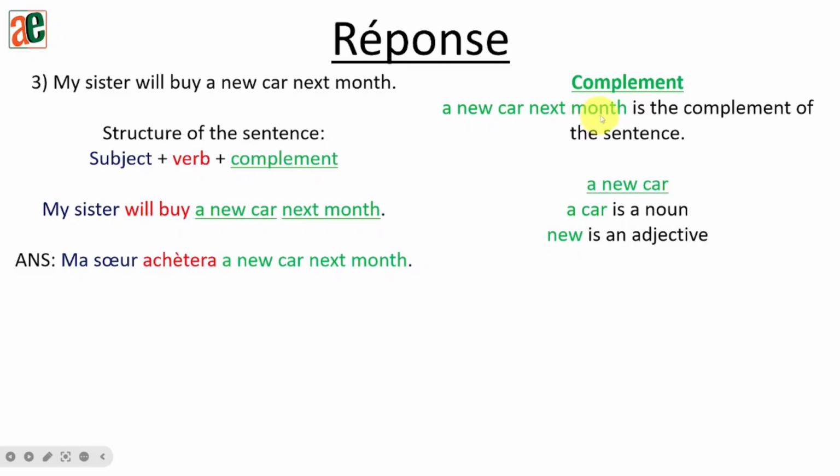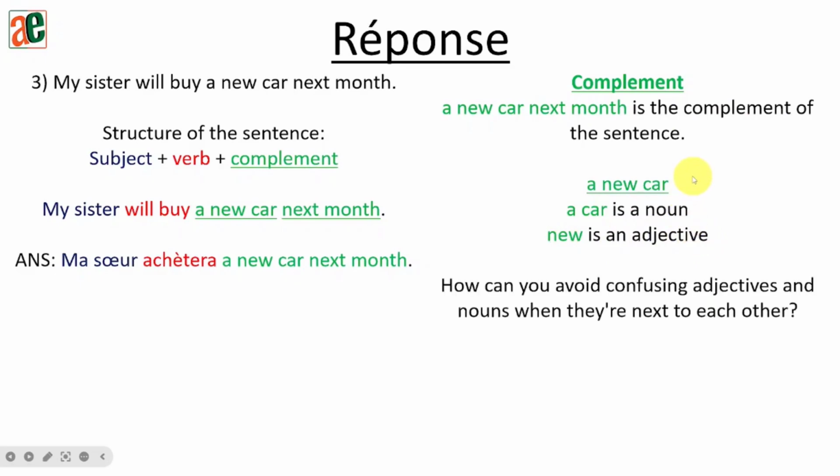Let's talk about the complement. So a new car next month is the complement of the sentence. A car is a noun, new is an adjective. How can you avoid confusing the adjective and the noun when they are next to each other? Here we have new and car, a new car. Which one is the noun? Which one is the adjective? We are going to create a sentence and remove one of these two. If the sentence has a proper meaning, the one that we have removed is the adjective.